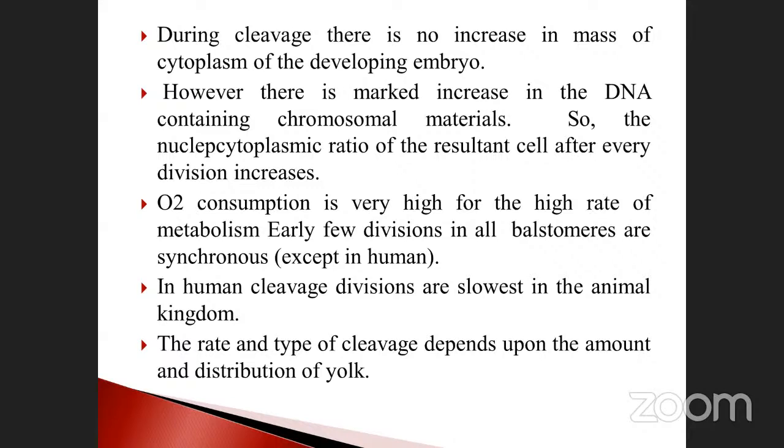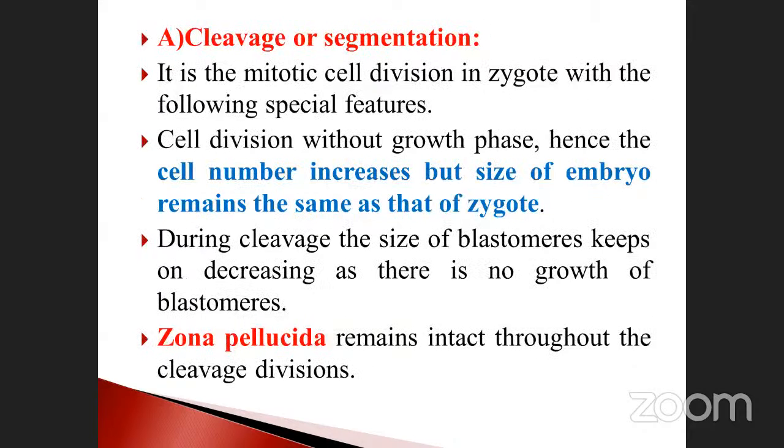So the nucleocytoplasmic ratio of the resultant cell after every division increases. Before that, what are these changes? Mitotic division takes place, right? But what is the meaning of the growth phase? The cell number increases, but the size does not increase.